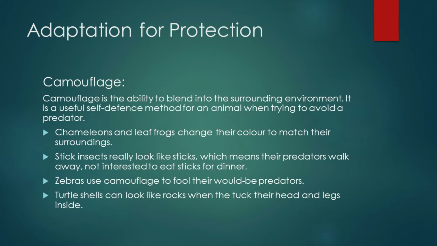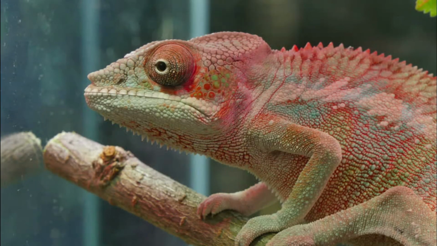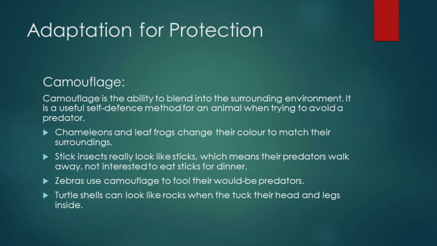Like chameleons and leaf frogs change their color to match their surroundings. When they are in green grass, they change their color according to the green grass, and when they are in colorful flowers or branches on the trees, they change the color accordingly. Second, leaf insects really look like sticks, which means their predators walk away, not interested in eating sticks for their dinners. Thirdly, zebras use camouflage to fool their would-be predators.